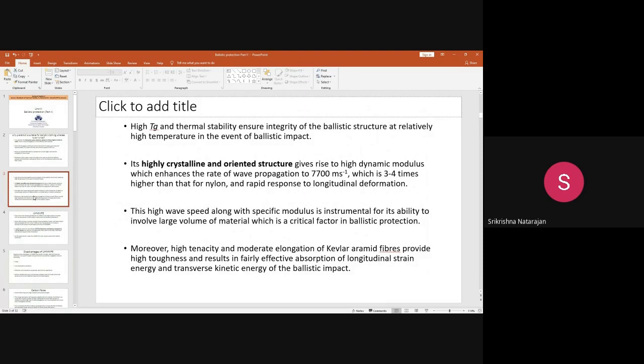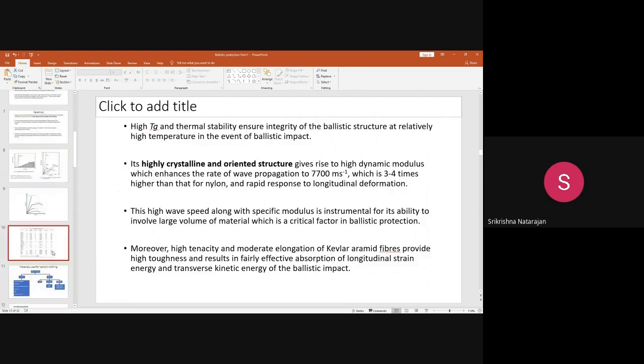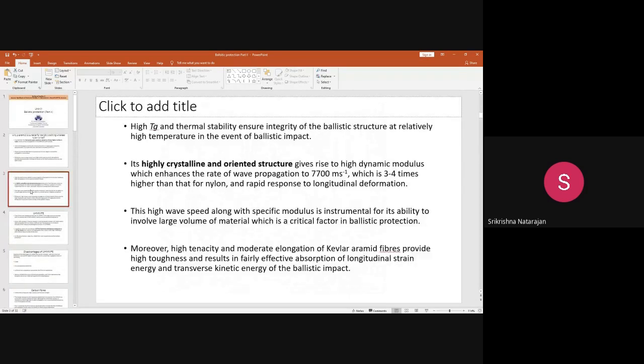High modulus I have already explained with the help of an equation, hope you recall in our previous lecture, that the transverse wave velocity is equal to the square root of modulus by density. So when the modulus increases and the density is lower, you will get a higher wave velocity. Okay, so the first thing is the modulus, and the second important thing is why Kevlar is so effective,